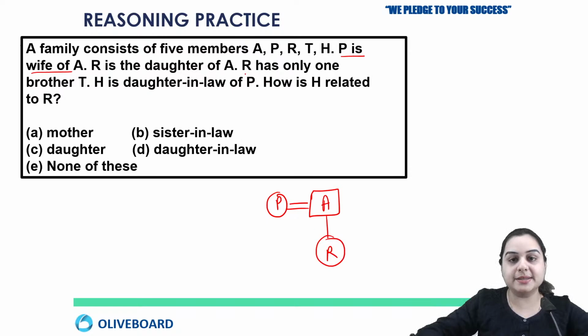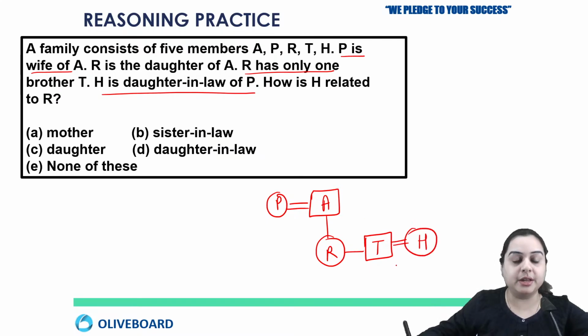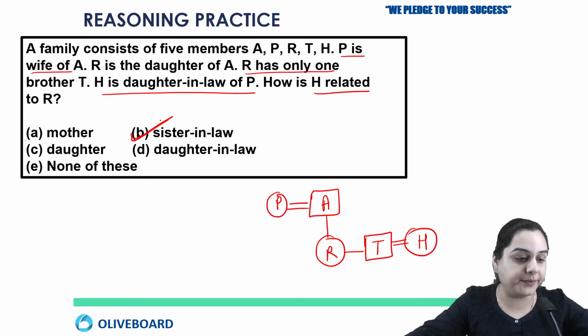Next, R has only one brother, T. So R has only one brother whose name is what? T. And H is daughter-in-law of P. Now, if H is daughter-in-law of P and T is the only brother, then H is the wife of T. So the question is, how is H related to R? So your answer here is that H is actually the sister-in-law of R.